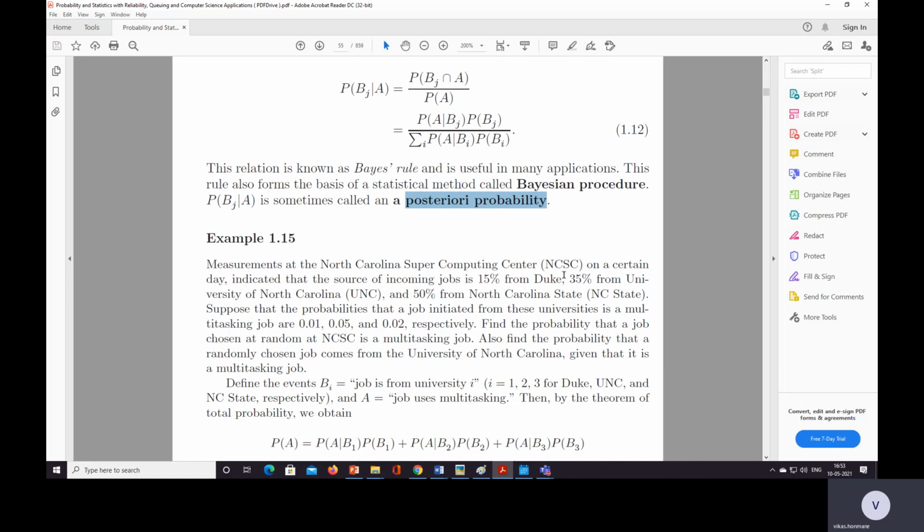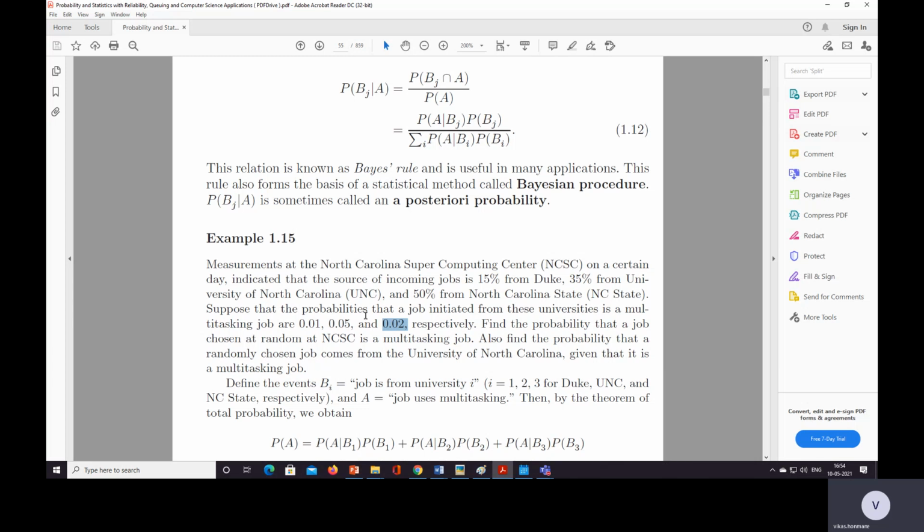So total 100% sources of jobs are: first Duke, second University of North Carolina, and third North Carolina State. Suppose that the probabilities that a job initiated from these universities is a multitasking job are 0.01, 0.05, and 0.02.